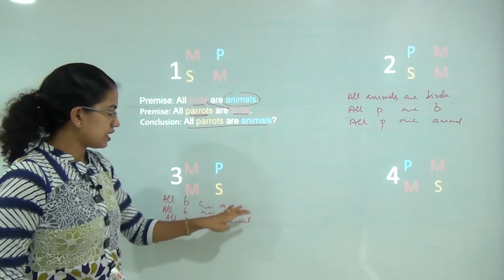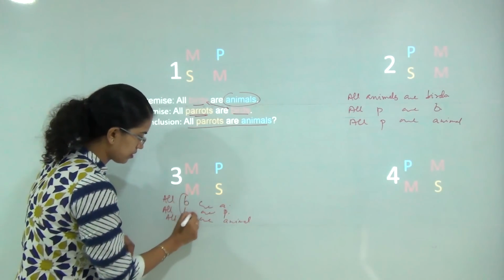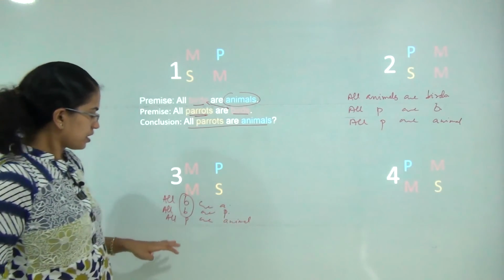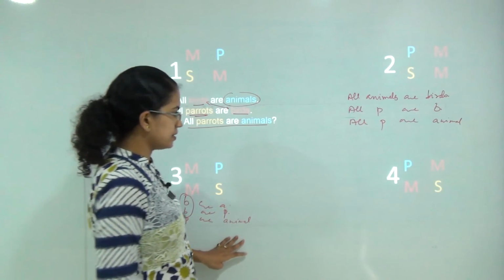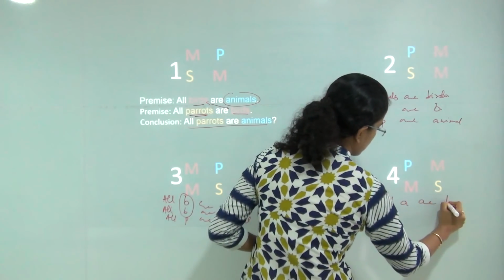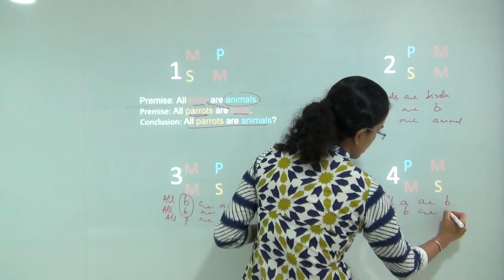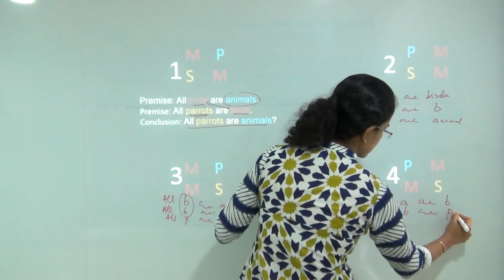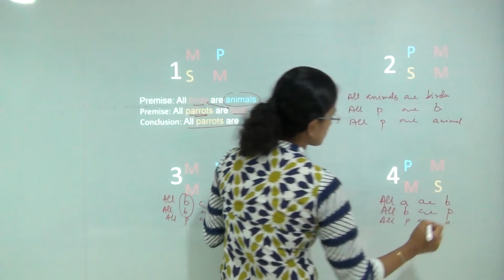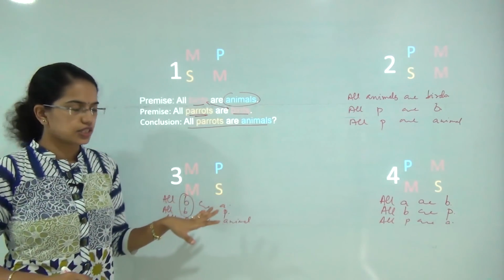So all birds are animals, all birds are parrots. So birds and birds are common here, and you have animals and parrots, the predicate and the subject. So I can say all parrots are animals, and lastly I can say all animals are birds, all birds are parrots, and again all parrots are animals. So that is what I can say based on these four structures.